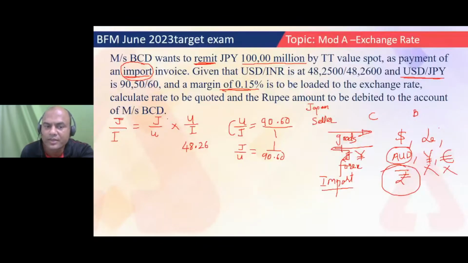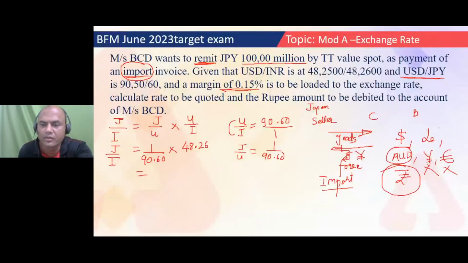Now I got this answer. I want JPY to USD, so what will I do? 1 upon 90.60 into 48.26. This is what I'm getting. JPY to INR, this is the rate I want, right? Because this transaction is being done in India. So if it is being done in India, I want the JPY to INR rate. So now I'll divide it. So what is the rate now? 48.26 upon 90.60, everyone.